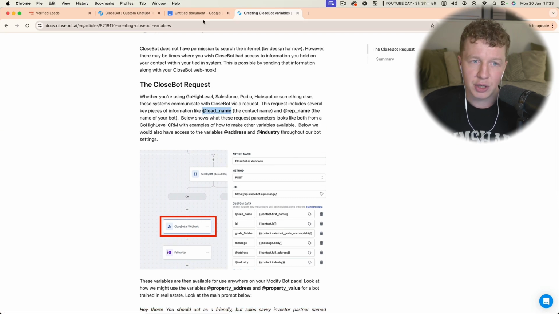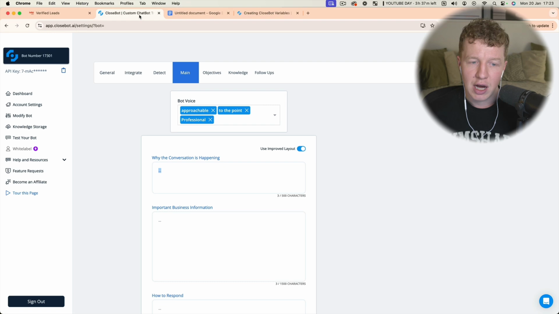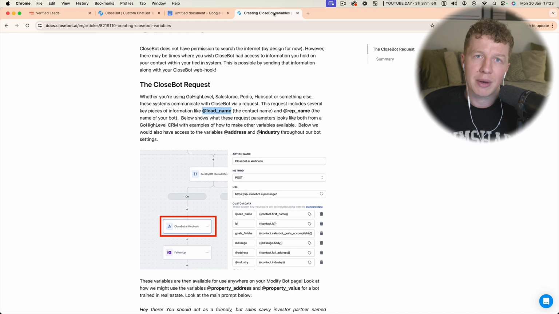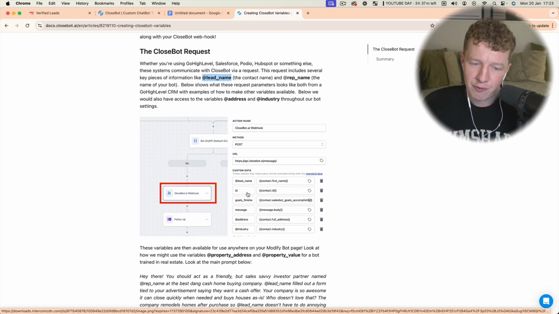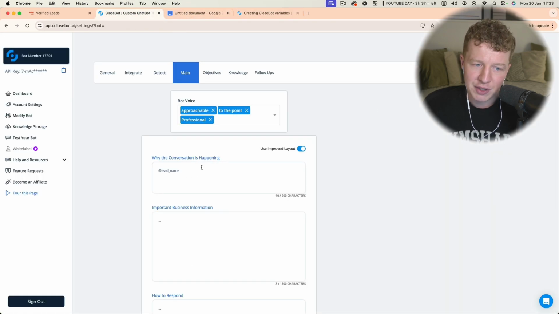If somebody comes into our bot from a Facebook form, we've already collected their name, so we can go into GoHighLevel, pull that custom value, such as, for example, address or industry, and tell our bot to use it in the conversation. That makes your conversations a lot smarter, more organic and more natural, because again, we want this to seem like a real person.